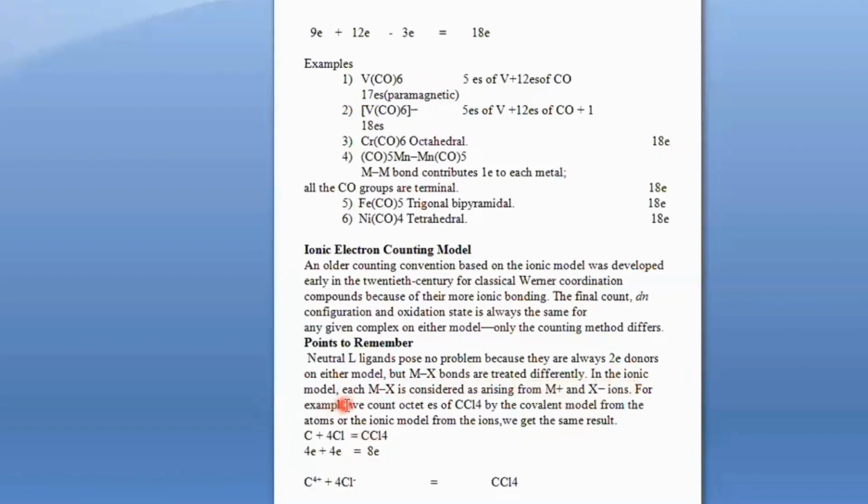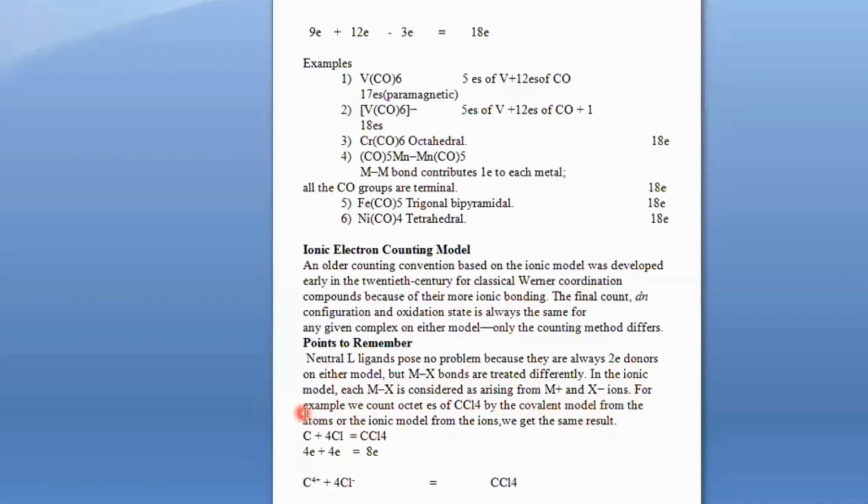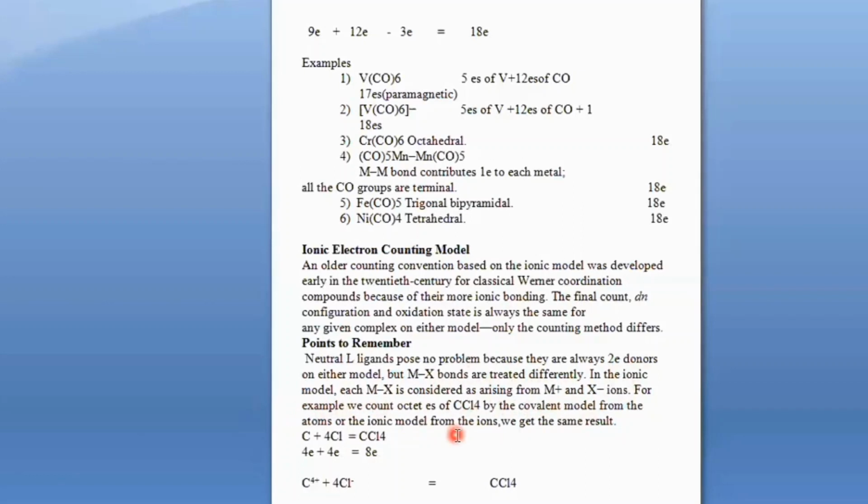In the ionic model, each MX is considered as arising from M positive and X negative ions. You have to know how to calculate the oxidation state, because in the ionic model you first have to calculate the oxidation state of the metal, and then you can calculate the electron count.